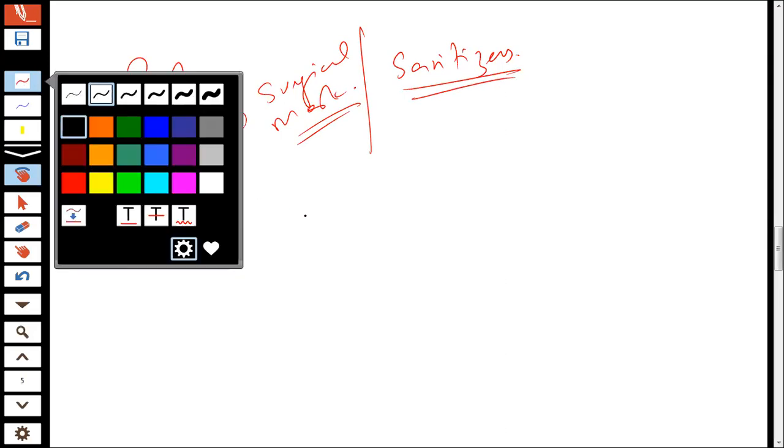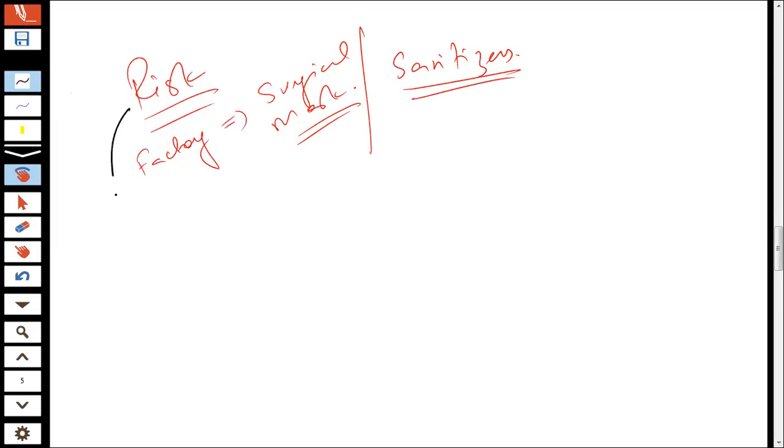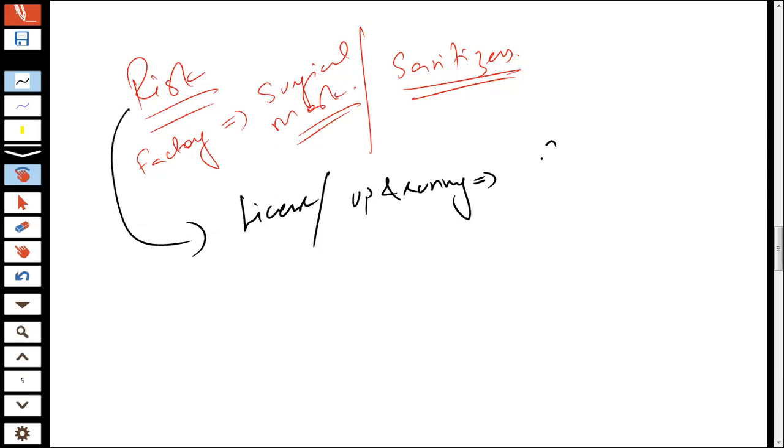So one of the risks that you are facing is that maybe your license may get cancelled, which is possible once the factory is up and running. Then what could happen is that COVID-19 is over and people are not as cautious as they are right now.